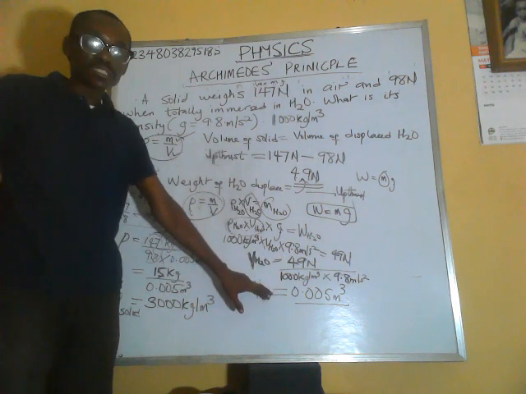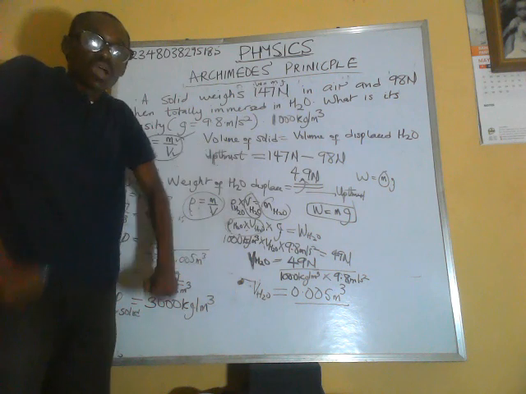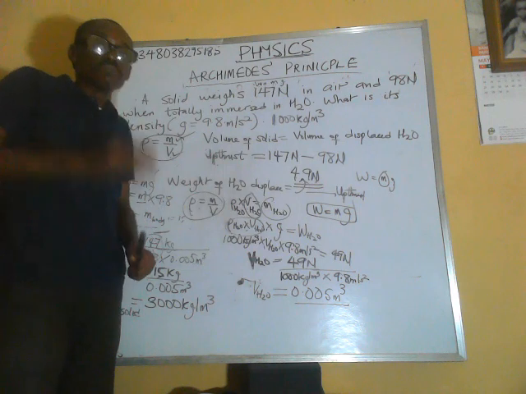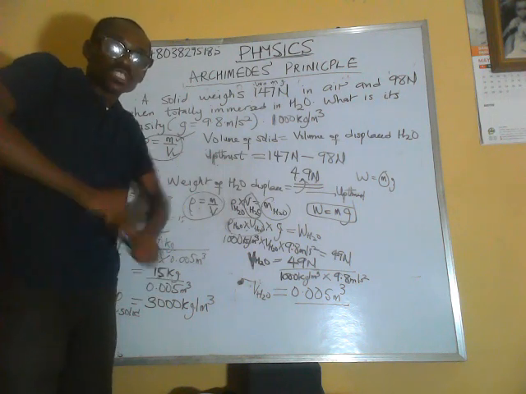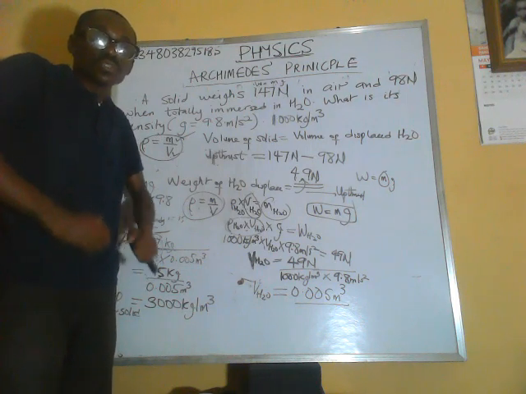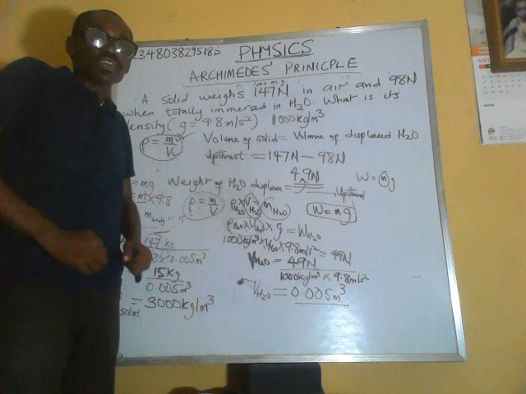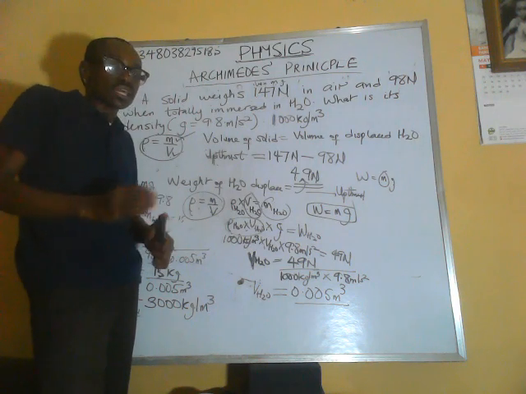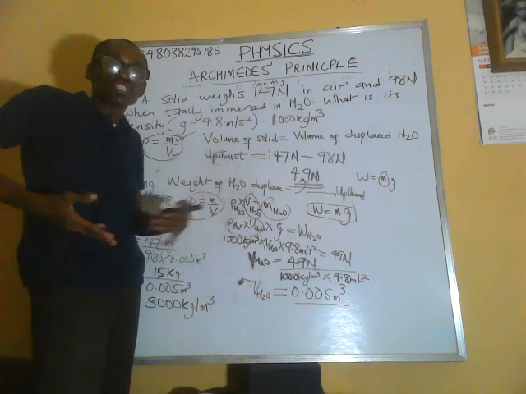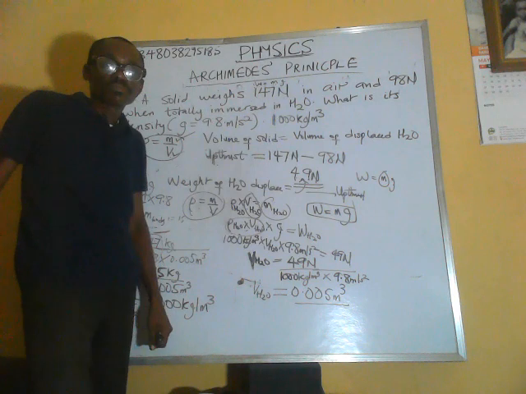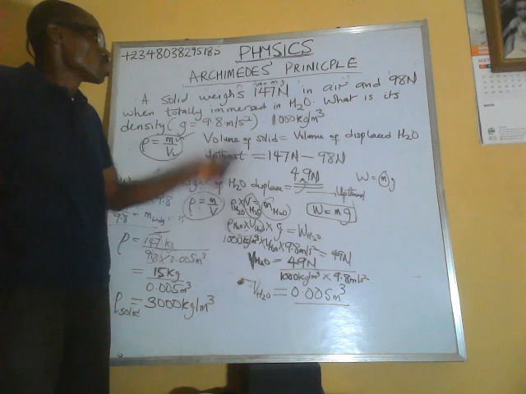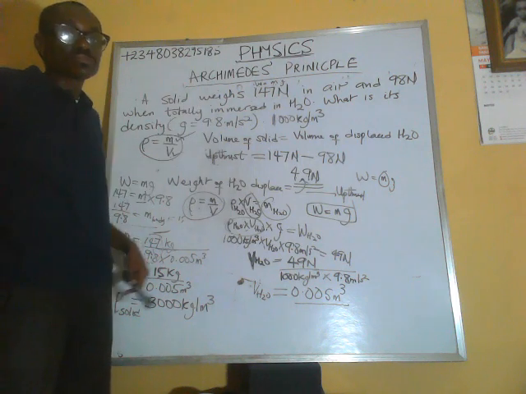And the volume of water displaced, since the entire solid was submerged, is the volume of the solid, because a body that is submerged is going to displace its own volume. If I enter into a bathtub and I'm completely submerged, the water I'm going to displace will give me the volume of my body. So that was how we were able to calculate the density of the solid.